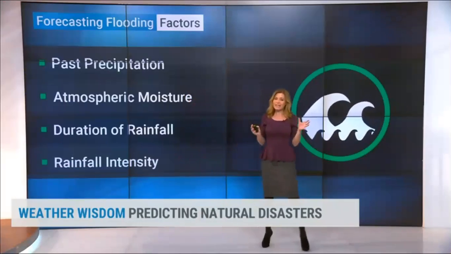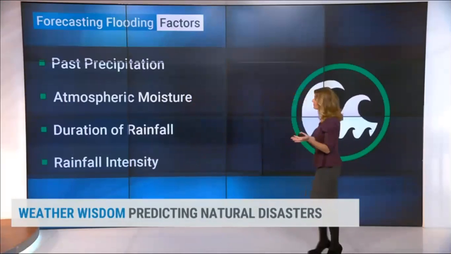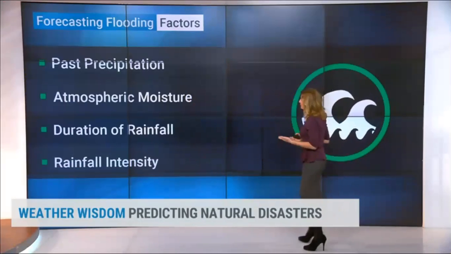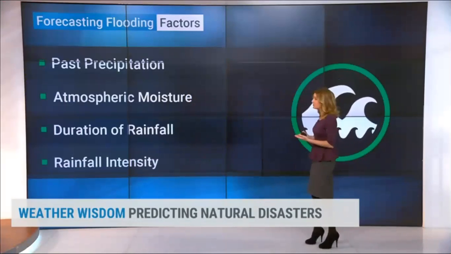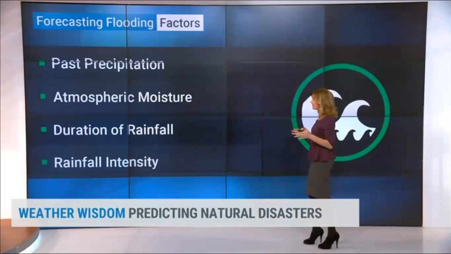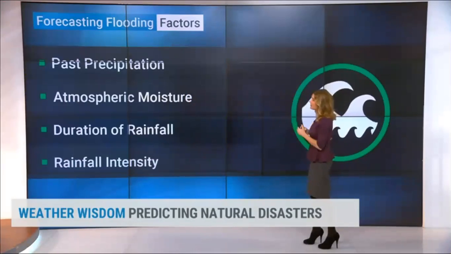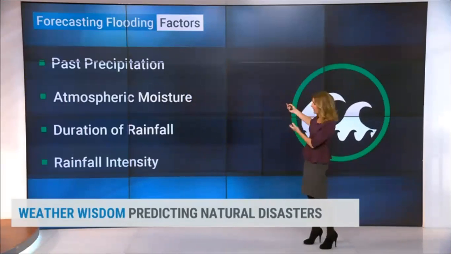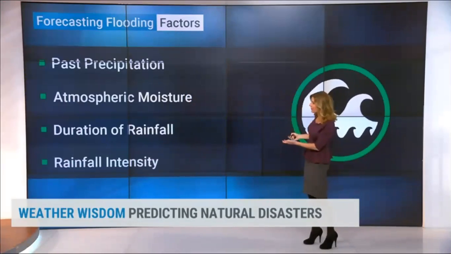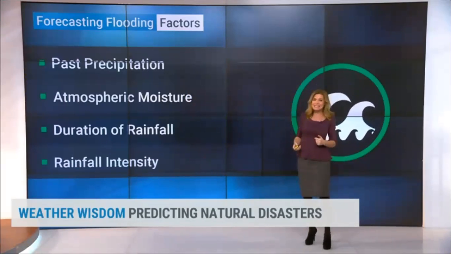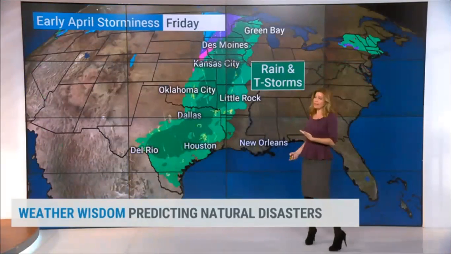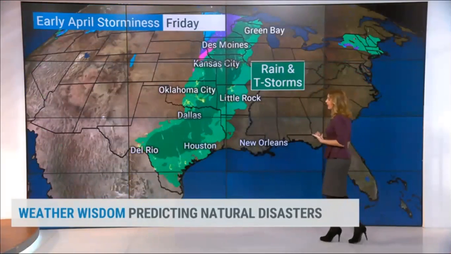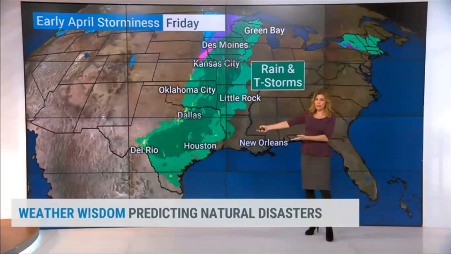So to answer your specific question about flooding, we take a look at several factors. Where has the rainfall been heavy recently? What has the past precipitation been for your area in specific? We look at how much moisture is coming in the atmosphere based on the forecast. We look at the rainfall, the duration of rain, and the intensity of rain that's expected to come with a particular weather pattern. So let's just look at this weekend, because we've got, starting on Friday, a couple of days of rain coming our way into Texas.